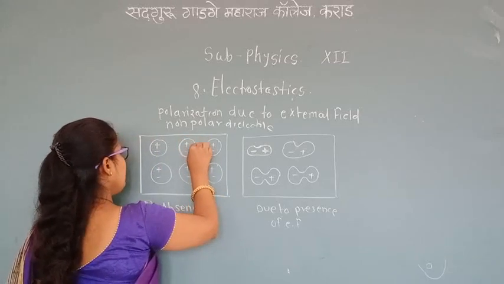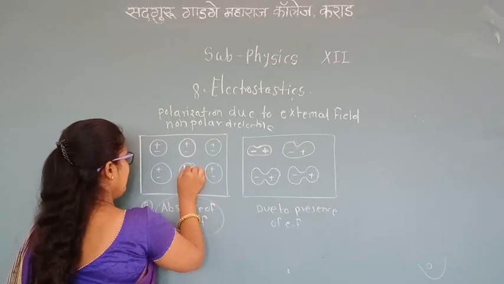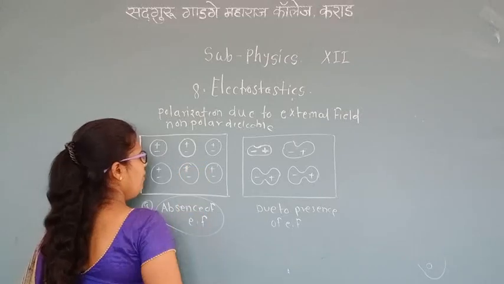When the external field is absent, there is no displacement.